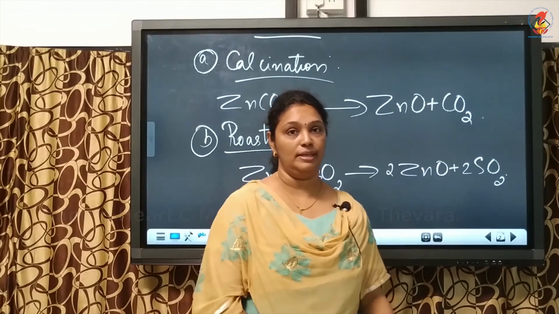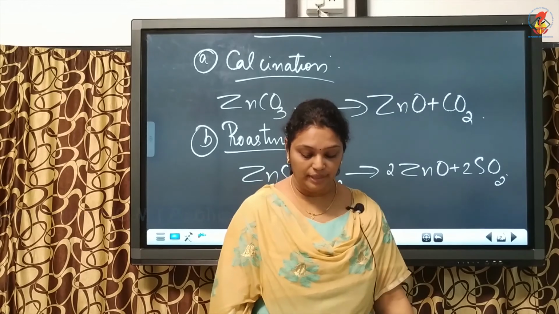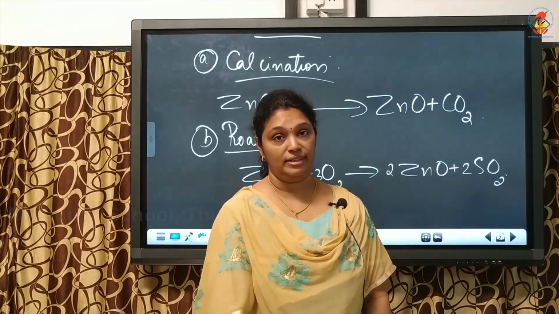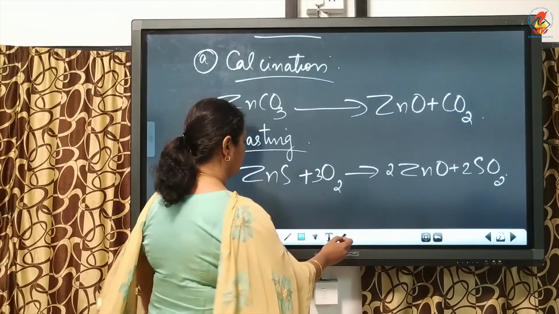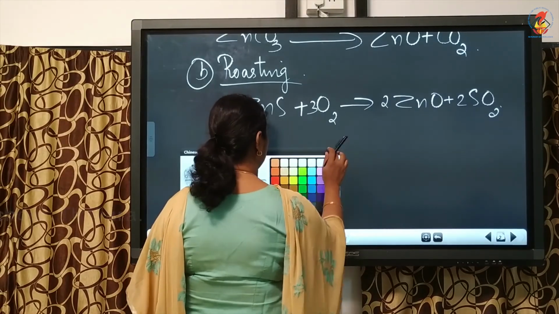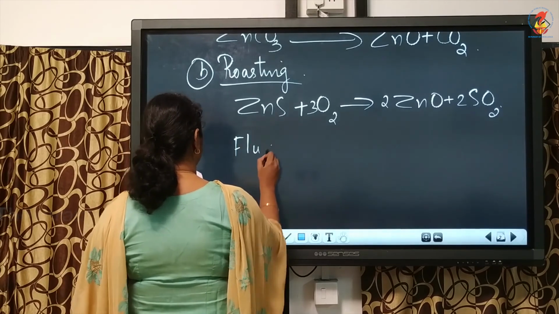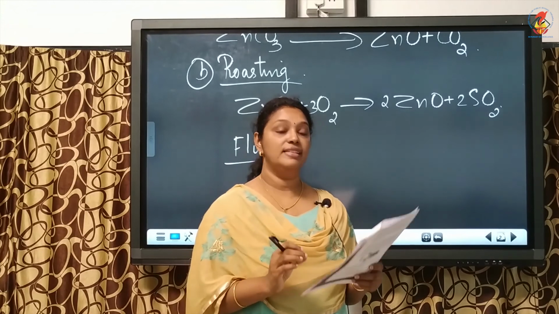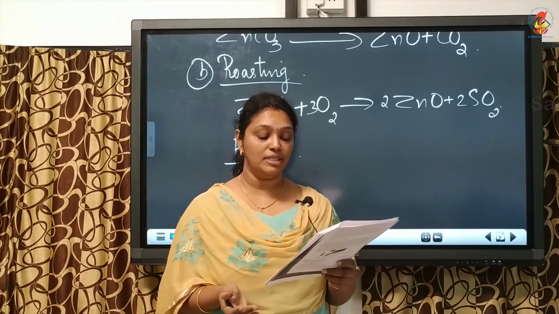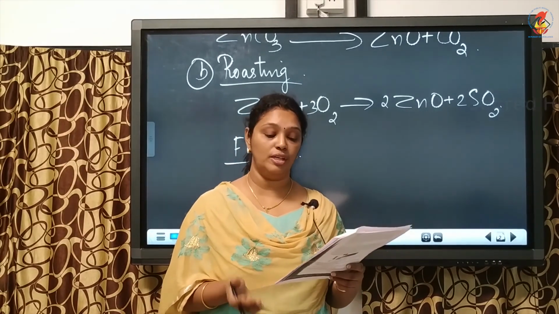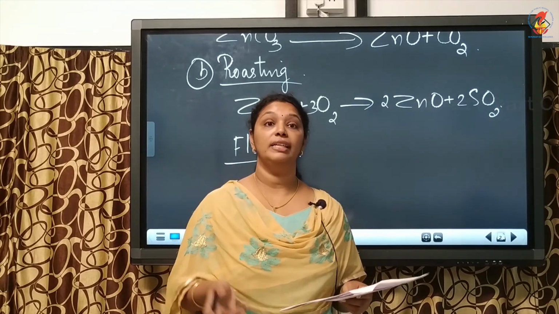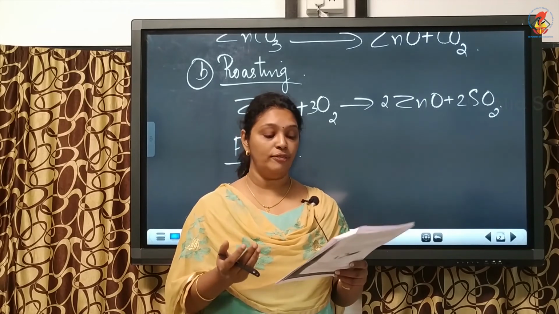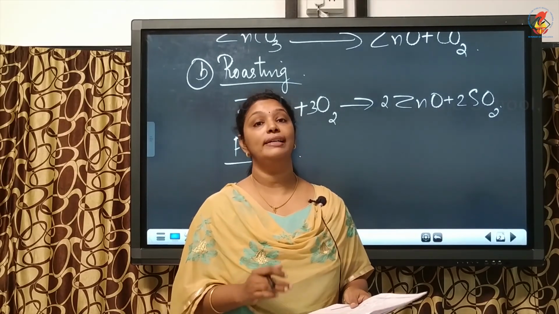So this is roasting. And usually during roasting and calcination, we add something called flux. So what is flux? A flux is a substance which when mixed with calcinated or roasted ore chemically combines with the impurities present to form an easily fusible material called slag.